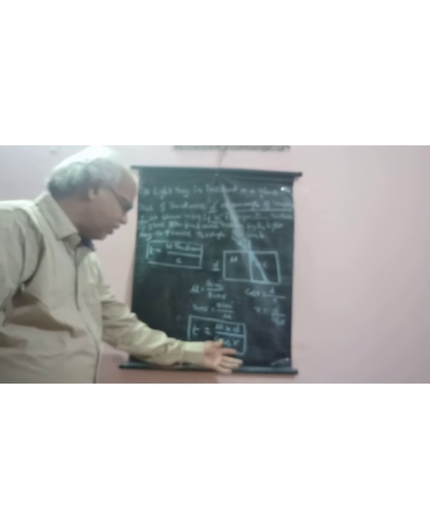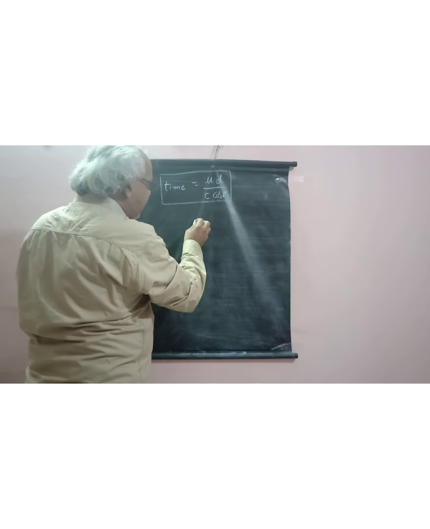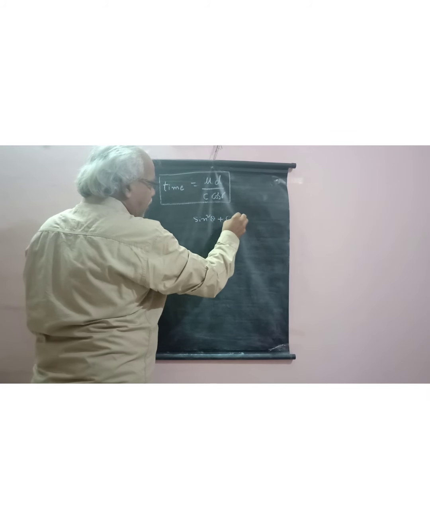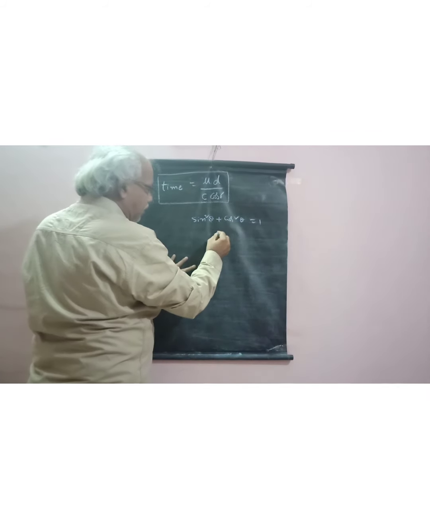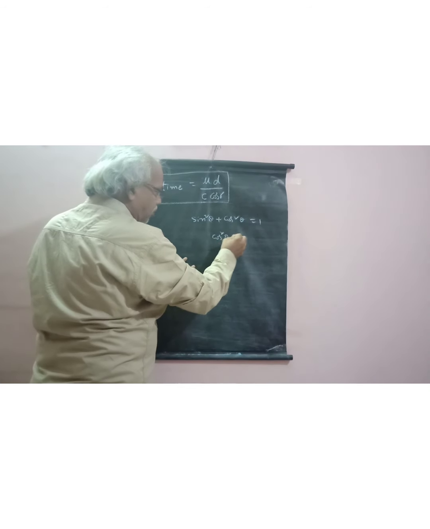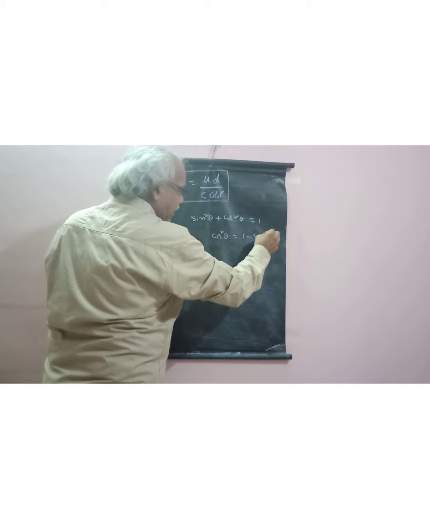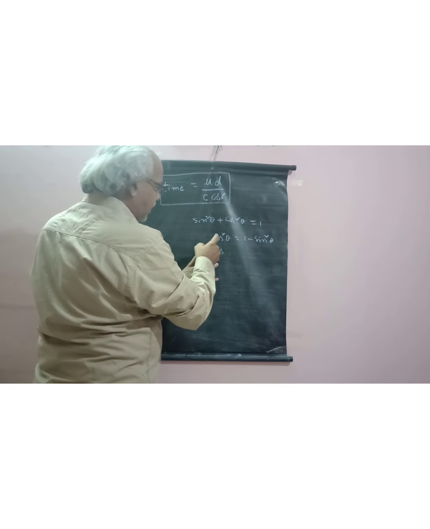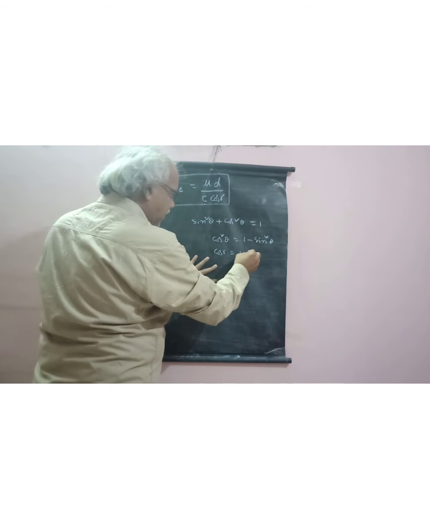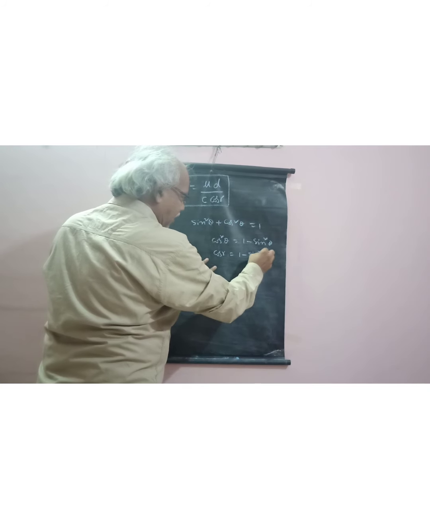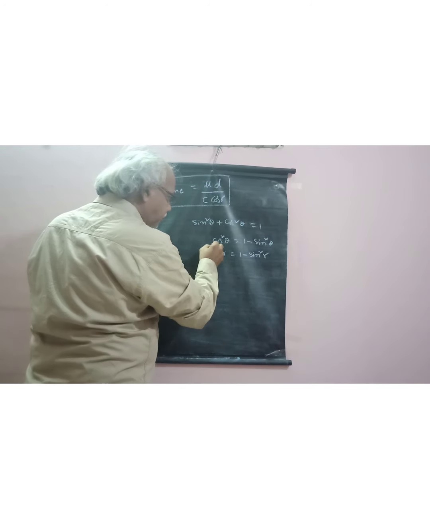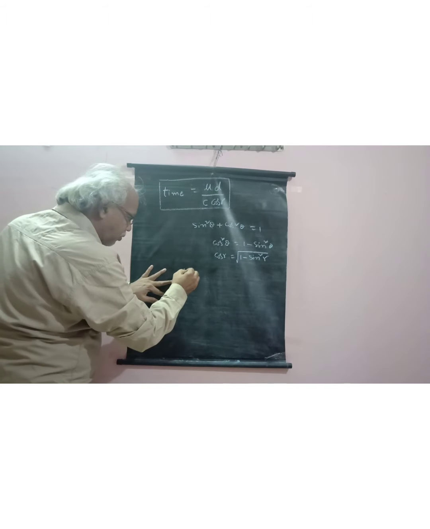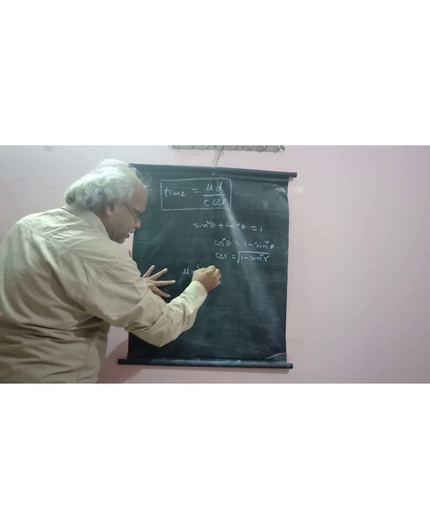How can we change this cos r? The trigonometric identity sin square theta plus cos square theta is equal to 1. So cos square theta is equal to 1 minus sin square theta. By using this formula, cos r is equal to the square root of 1 minus sin square r. But mu is equal to sin i by sin r. It is Snell's law.